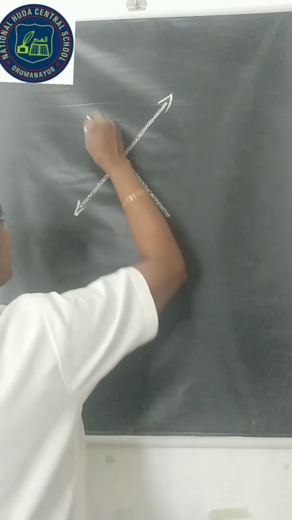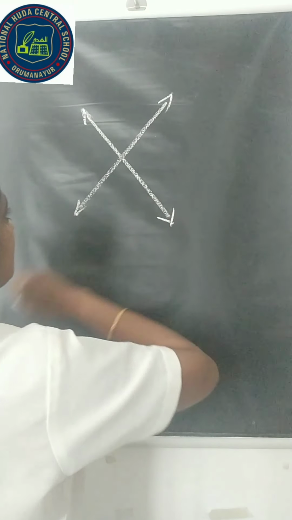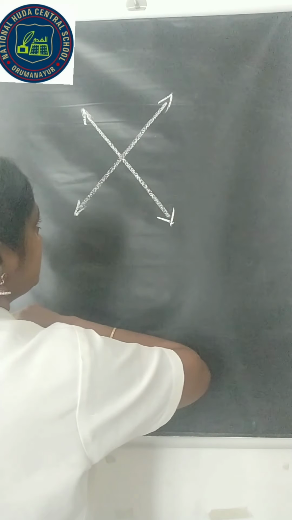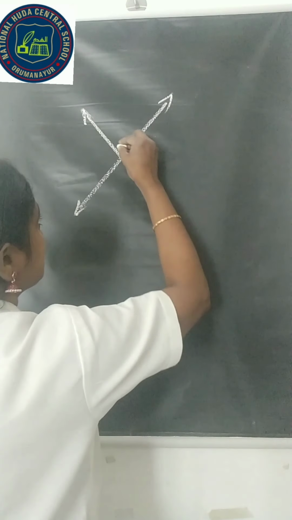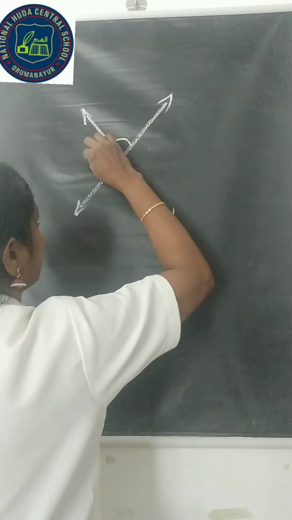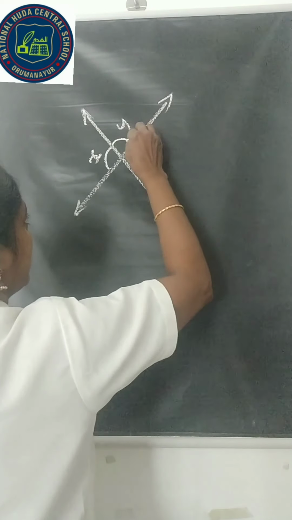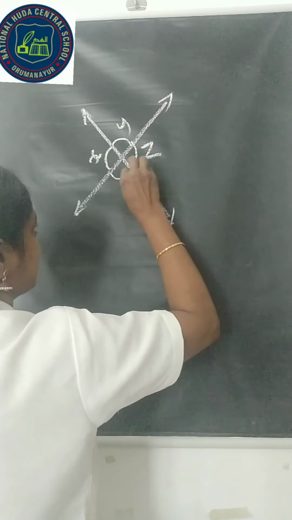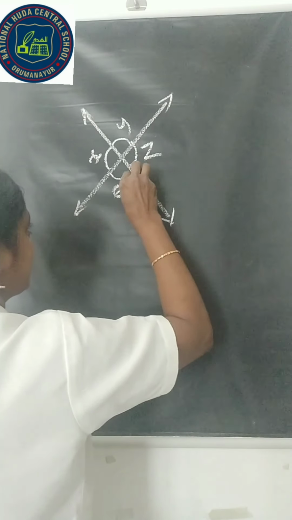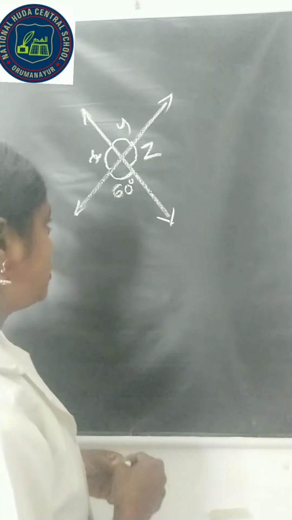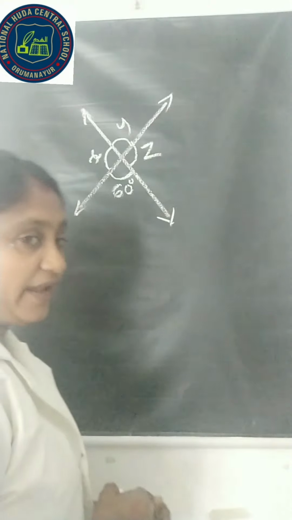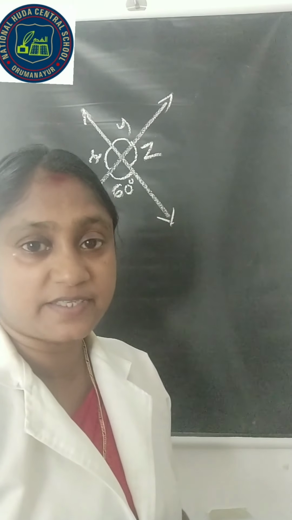There are two intersecting lines with angles x, y and z. Here 60 degrees is given. Find the measure of angle x, angle y and angle z.